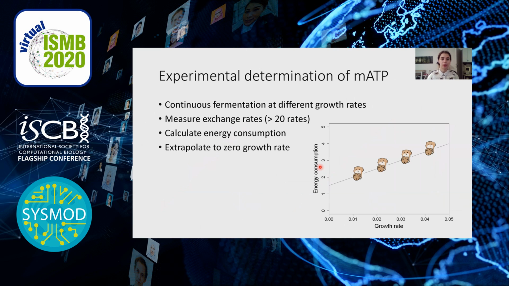Okay, so next part of our work is to determine maintenance energy experimentally. So how do we do this? We run continuous fermentations at different growth rates, and at each growth rate we measure exchange rates. And because these are mammalian cells, they grow in a complex medium, and we need to measure a lot of rates. So we need to measure all amino acids, glucose, lactate, and ammonium. Then at each growth rate, we take these rates and we calculate the energy consumption. And then we make a linear fit and extrapolate to 0. And this should give us an estimate for the non-growth associated maintenance.